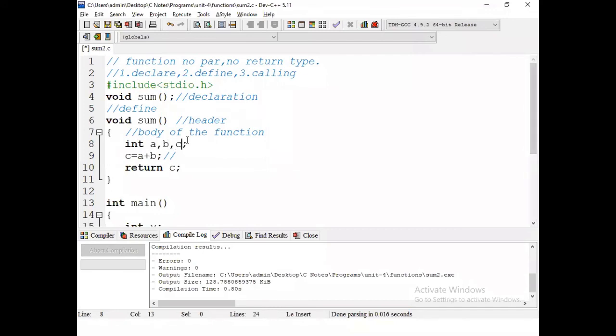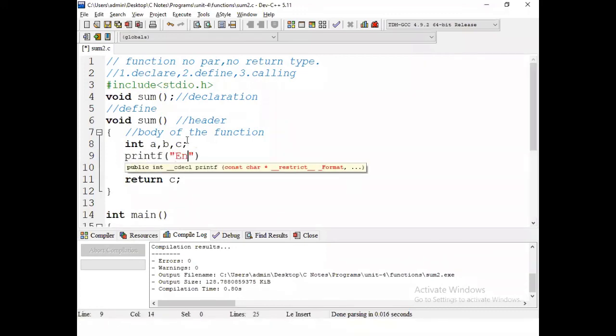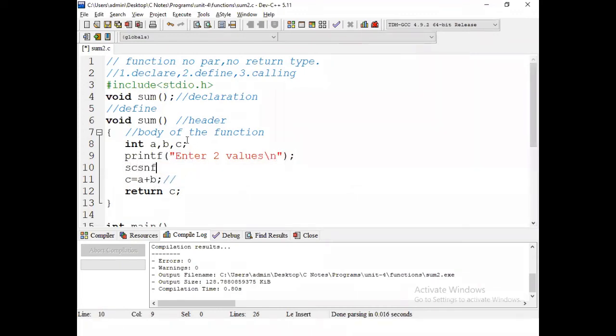Here only we have to declare all the information. printf, enter two values. Next scanf percentage d, ampersand a comma ampersand b.